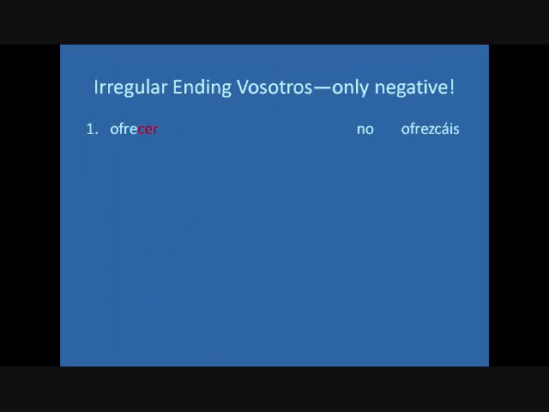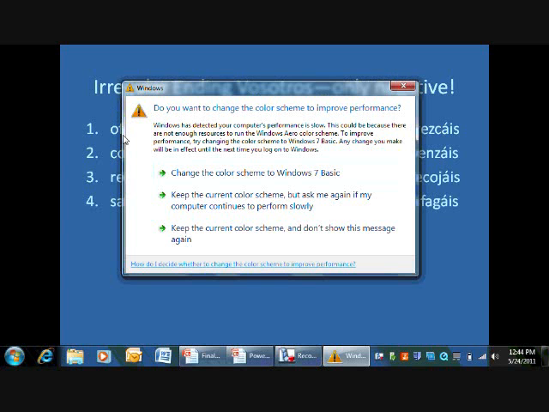These are the main normal irregular endings on most mandatos. Remember that they are only on the negative in the Vosotros commands form. Ofrecer becomes no ofrezcáis. Convencer becomes no convenzcáis. Recoger becomes no recojáis.